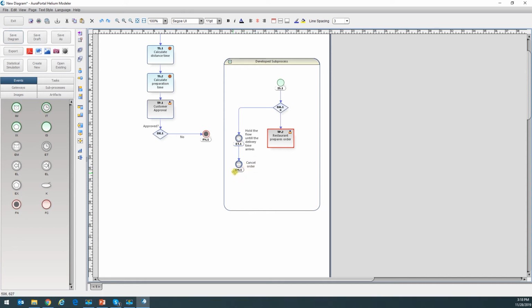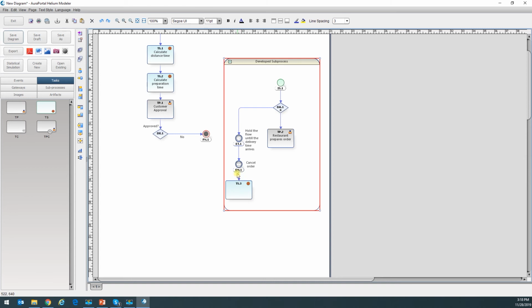And if we cancel the order, the flow is going to go out of this subprocess. And what this means is that the restaurant's task is going to disappear, so they're not going to be able to see their task anymore. Okay, I could also add a system task here to notify the restaurant because in the scenario it says that the restaurant has to be notified that the order has been canceled.